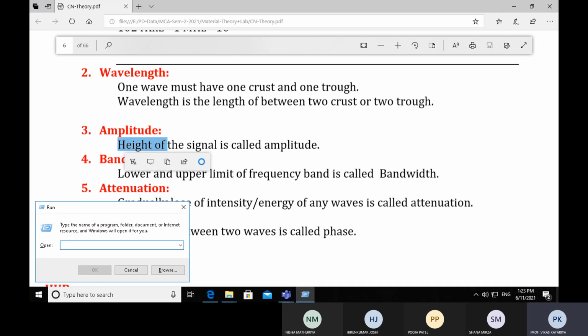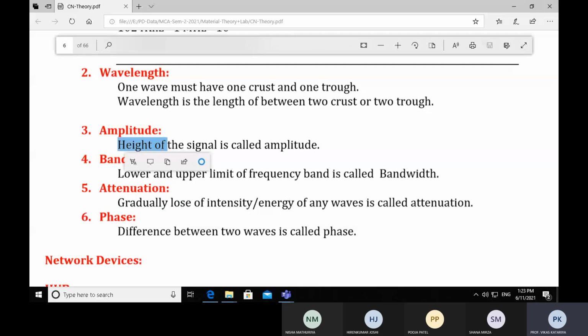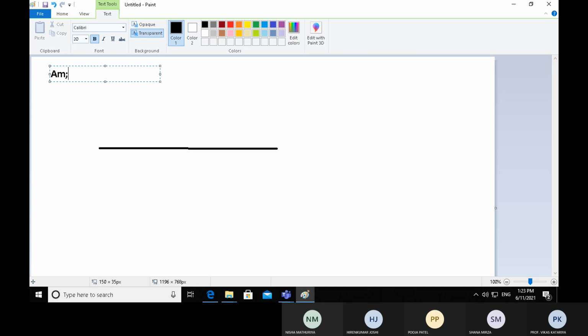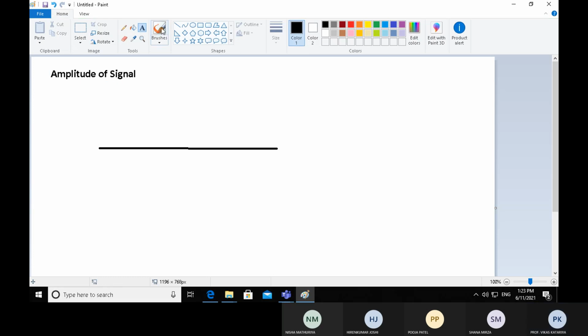Let's understand this topic by making some diagrams. Amplitude of signal. Let's suppose it is a signal.